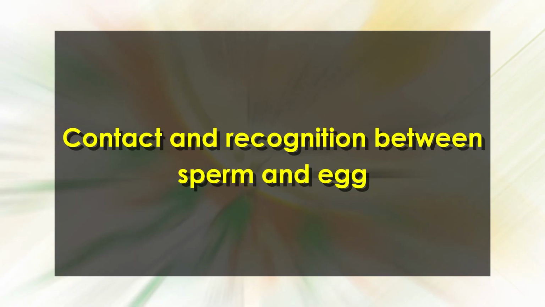Dear students, now let's discuss them one by one. First, contact and recognition between the sperm and egg. The interaction of sperm and egg generally proceeds according to 5 basic steps. First, the chemoattraction of the sperm to the egg by soluble molecules secreted by the egg. In many species, sperm is attracted towards the egg by chemotaxis that varies in different species. However, in external fertilization, sperm motility is acquired when sperm is spawned in water bodies.